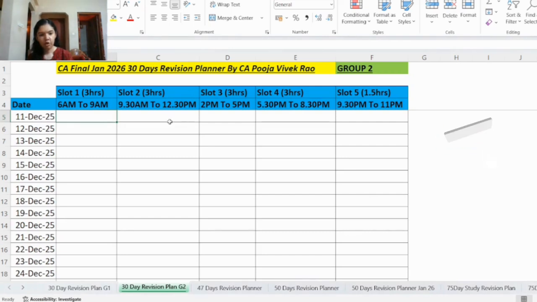So here we have the outline of the study plan for Group 2 and this plan is starting from 11th December 2025. For all the three subjects, that is DT, IDT and IBS, previously I have made separate videos on how to score exemption in all these three subjects and specific strategies for them.